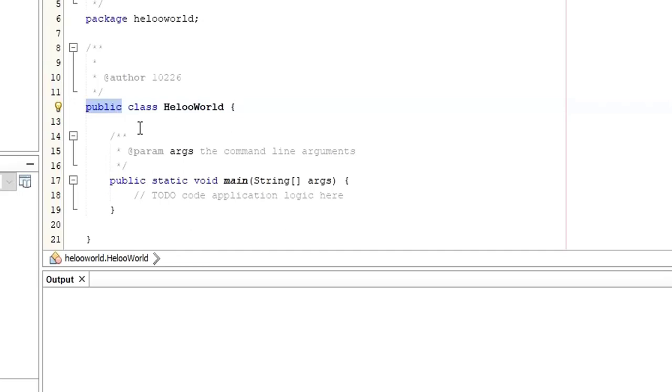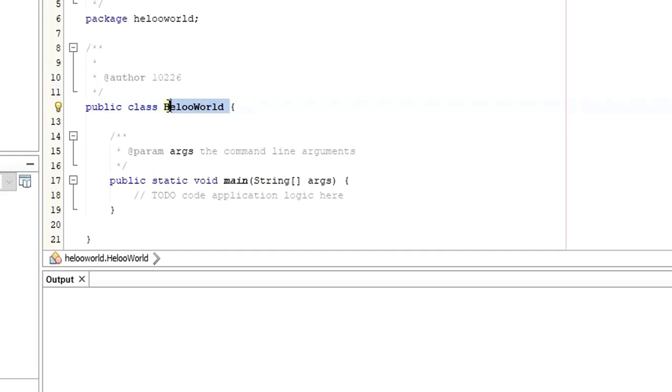What does public mean? You are able to access the methods of this class throughout the program. That is what it means, right? When you say public, you can access the properties of this class throughout the program. So for now, just know that public is an access specifier. Class is a keyword. This is the name of the class. I hope everything is clear for now.